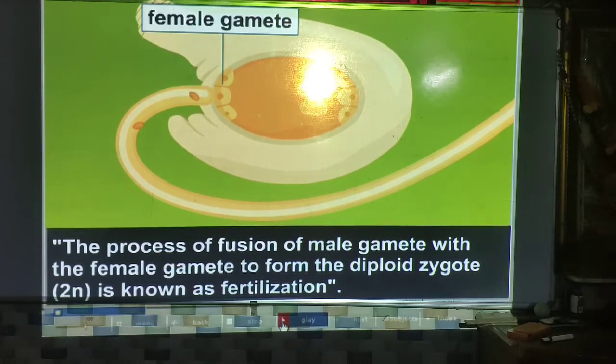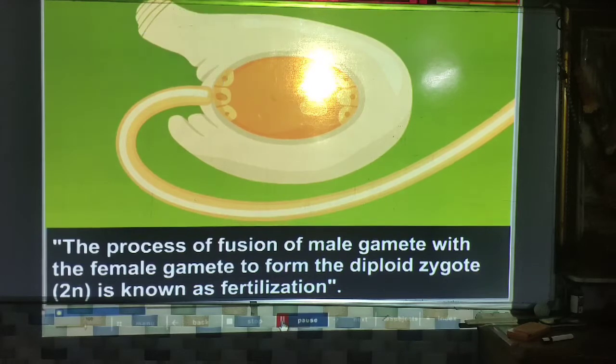So fertilization is a very important process in a flowering plant. Here the picture is there, in which the fertilization process is completed.